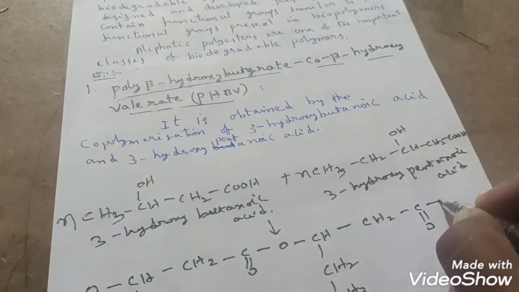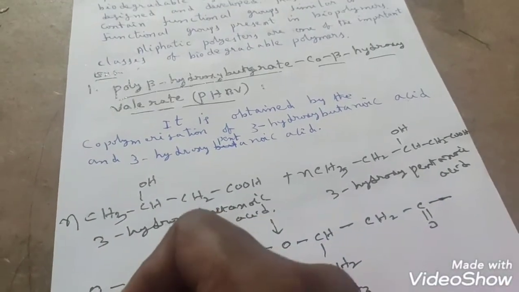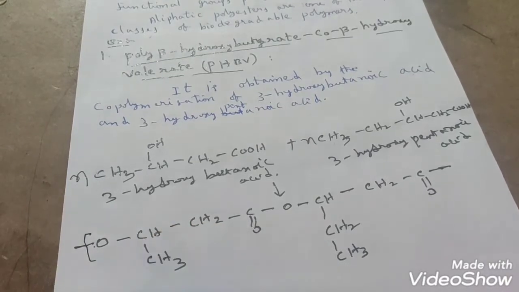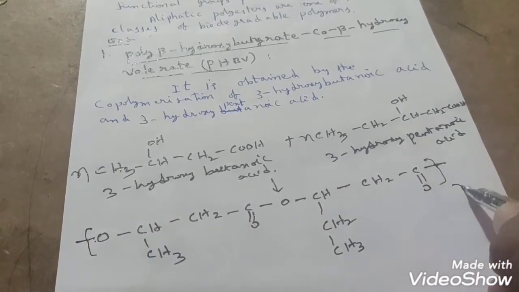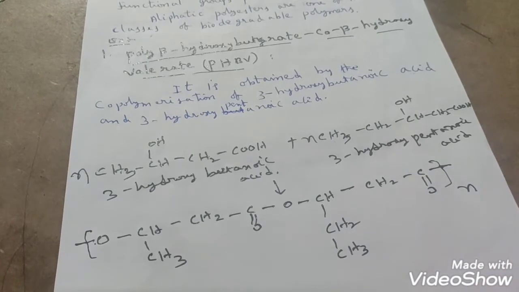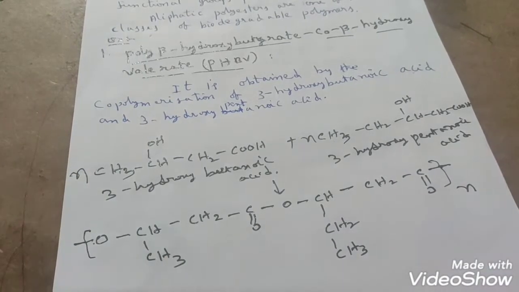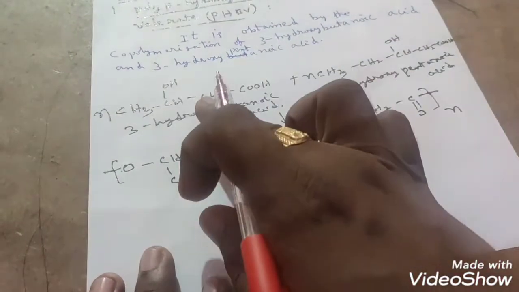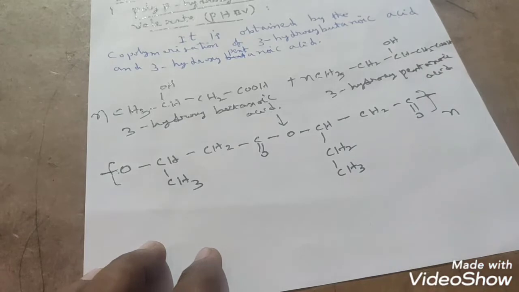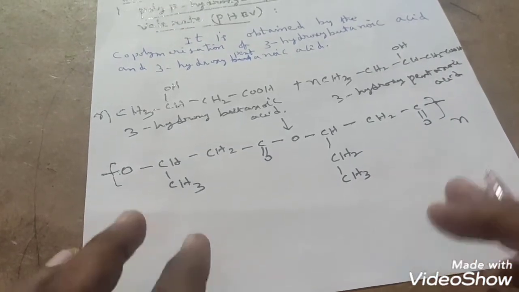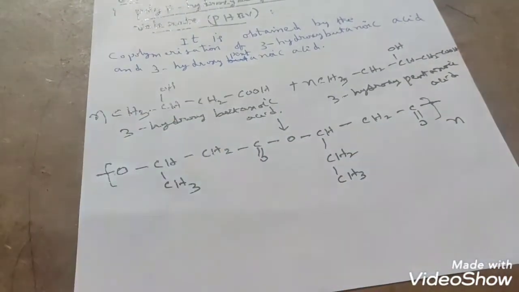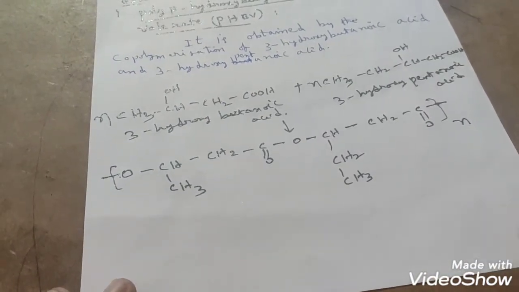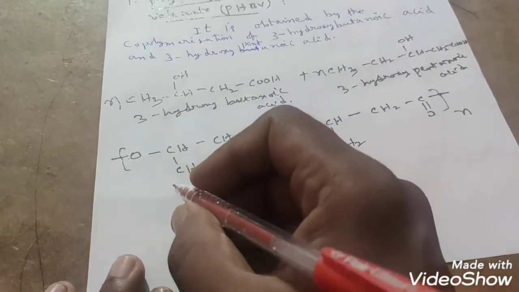Butanoic acid. That's why I kept the continuation symbol here like this. Here also I kept the symbol like this. This will take place n times. How will it take place n times? What is this joining unit? How do we get this joining unit? We will see now. Again, I am taking 1 unit of butanoic acid and 1 unit of pentanoic acid, and I will discuss how we get this repeating unit, right? So let us take again 3-hydroxybutanoic acid, right?